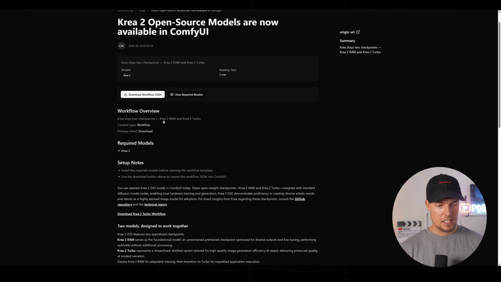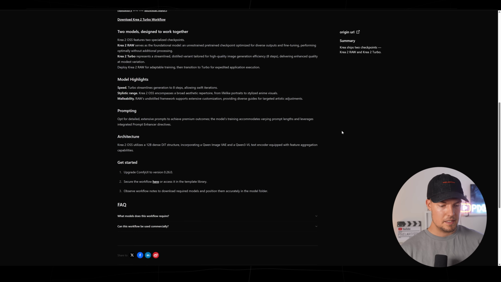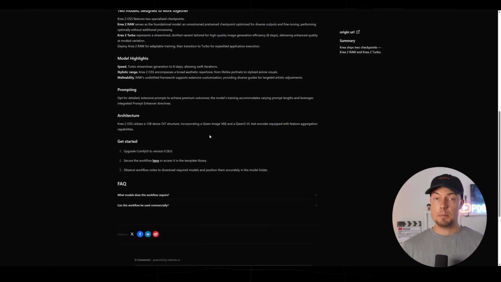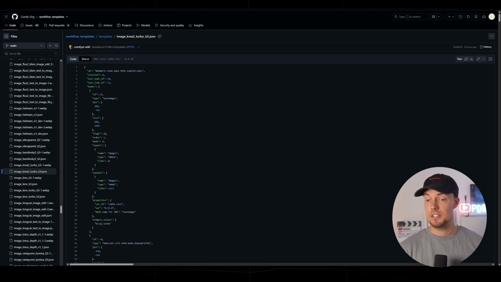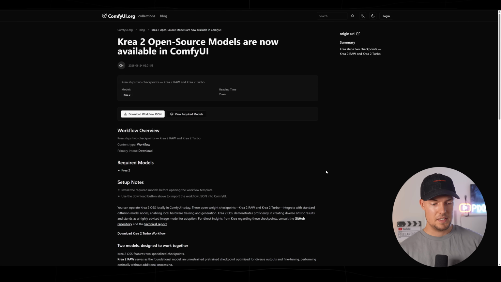You can basically find the workflow in here as well as the download for it. The only thing you need to do is upgrade ComfyUI and then make sure that you download this workflow that you can see here, and then you can try it out yourself basically. So really cool stuff though, and let me know what you think about the new tool. And now back to Stefan.